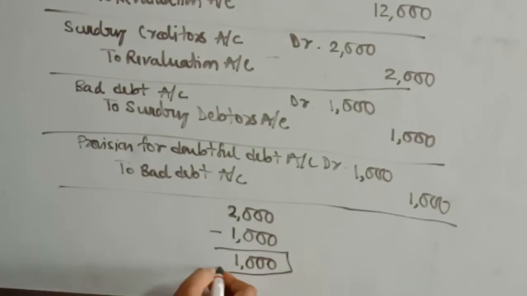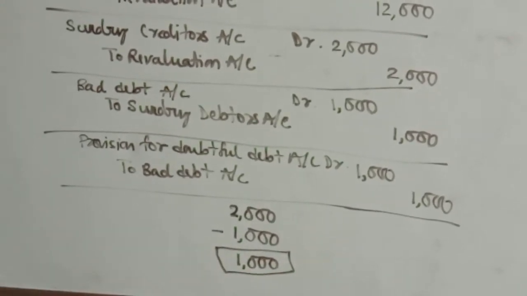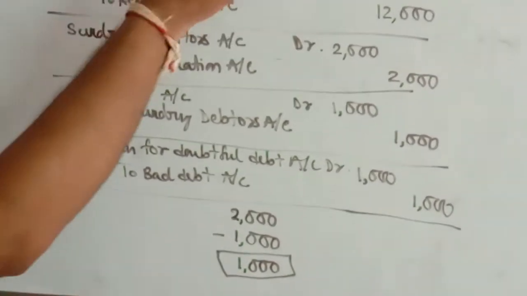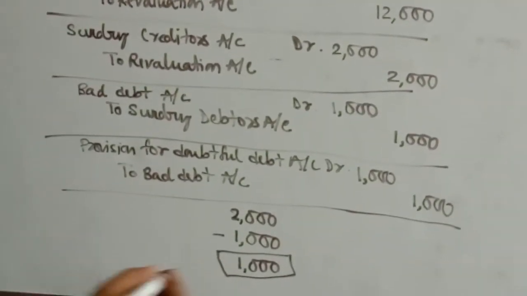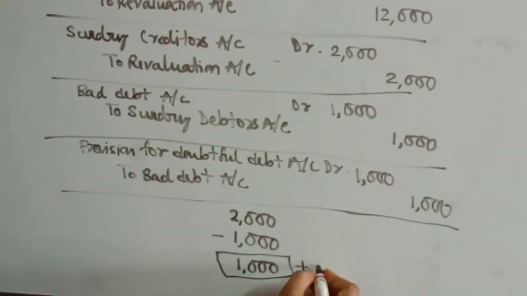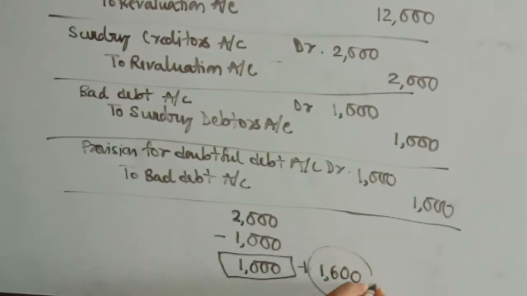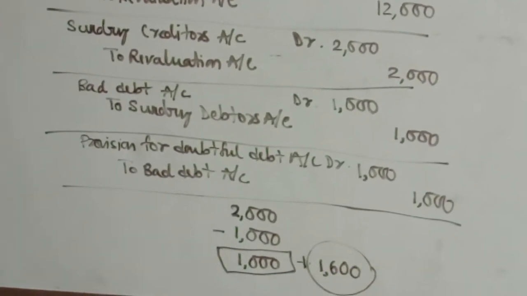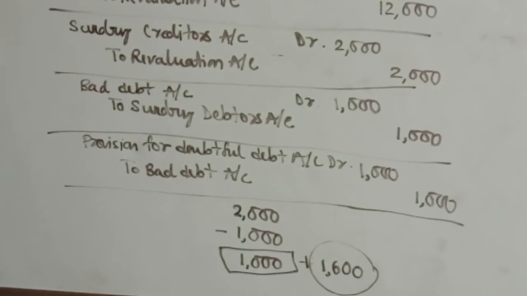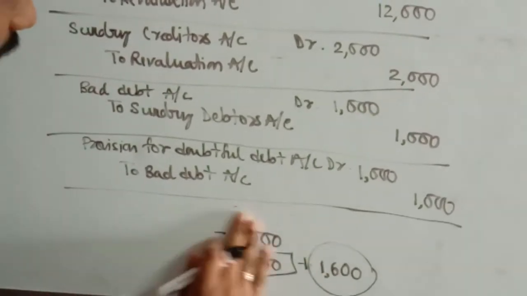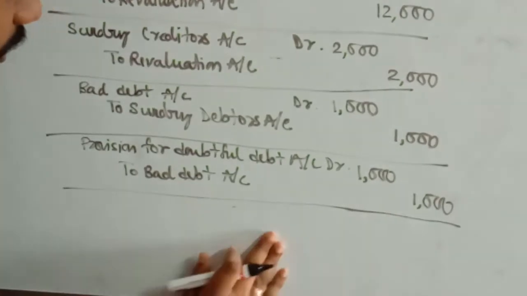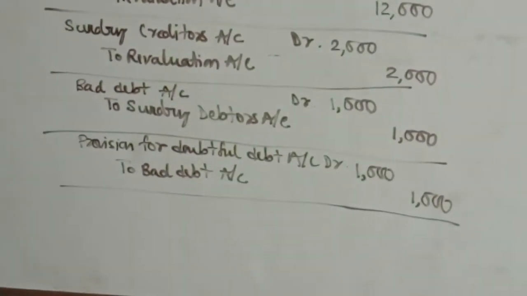But you have to maintain it at rupees 2600. So that means you have to create an additional provision of 1600. So we have to make an entry for this 1600, an additional entry for provision for doubtful debt.